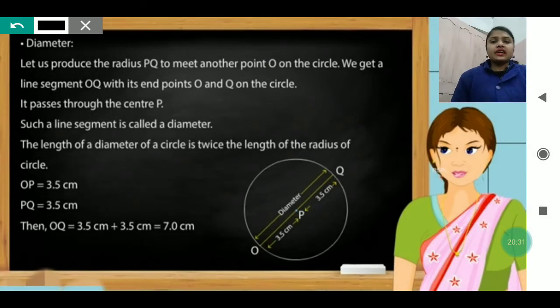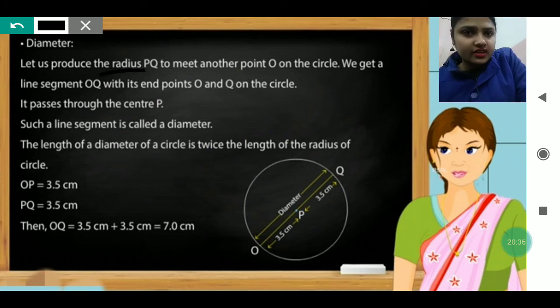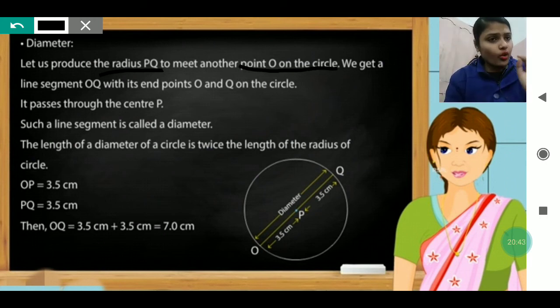In the same way, the diameter. Let us produce the radius PQ. One radius PQ we have to produce to meet another point, that is O, on the circle. We can get a line segment OQ with its ends O and Q on the circle. It passes through the center P. Such a line is called a diameter.